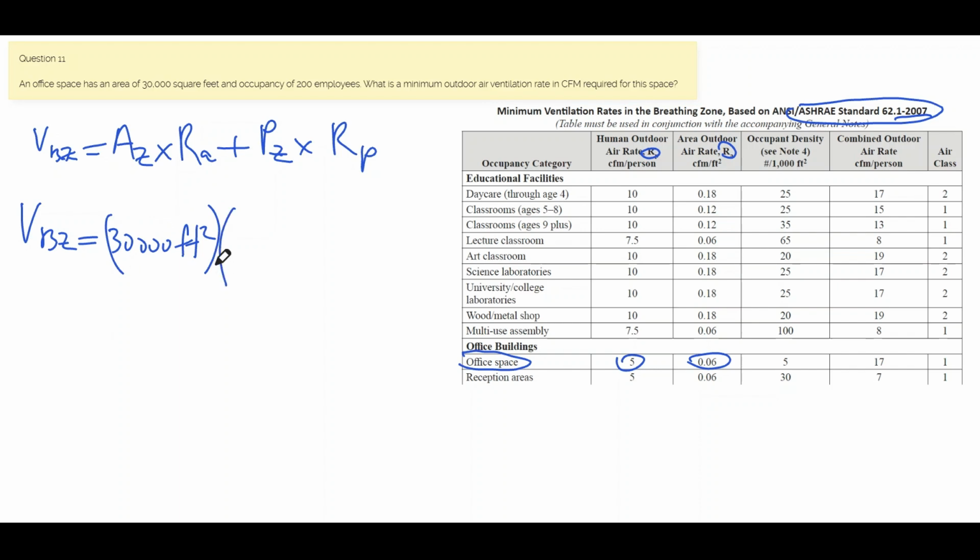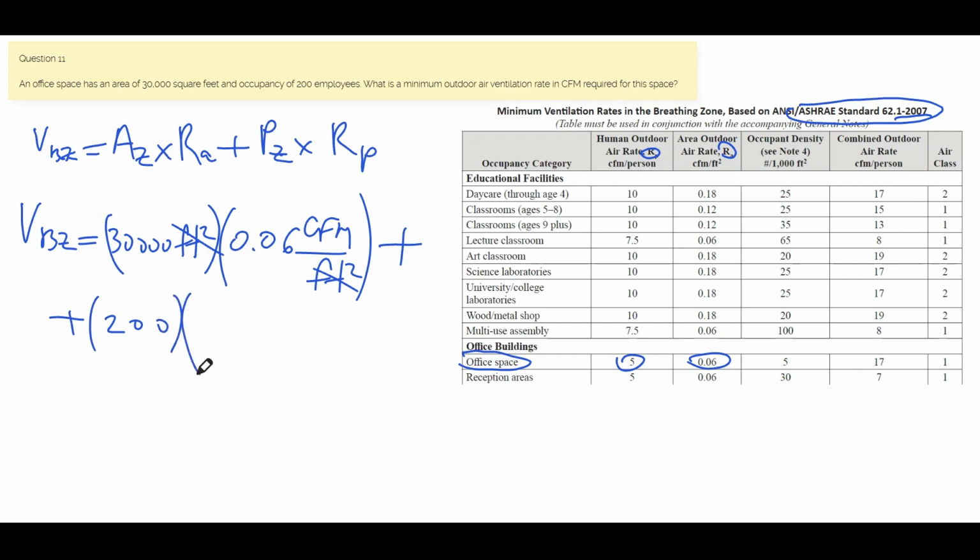We know that the ventilation rate is 0.06 CFM per foot squared. Plus, we have 200 employees, and we need 5 CFM per employee or person.